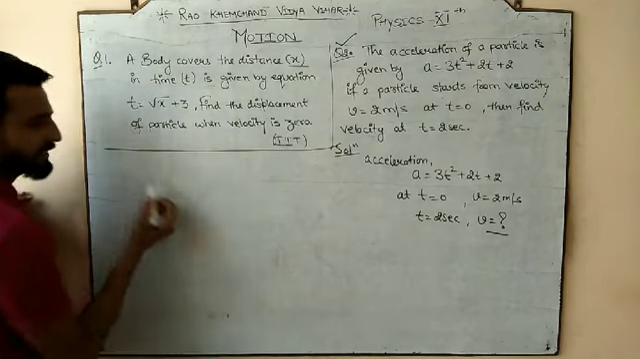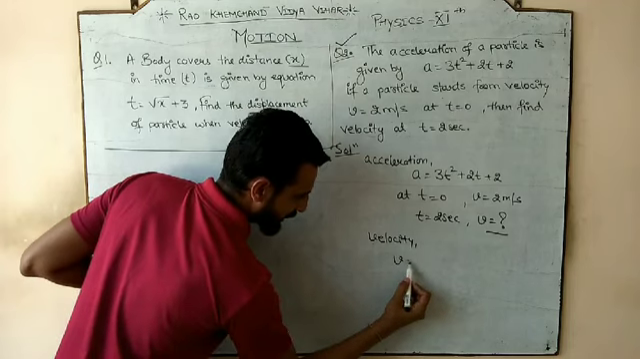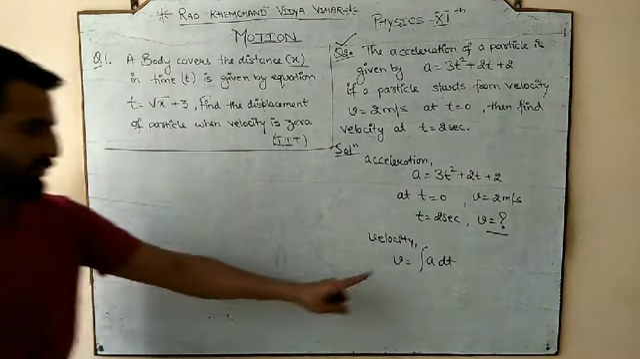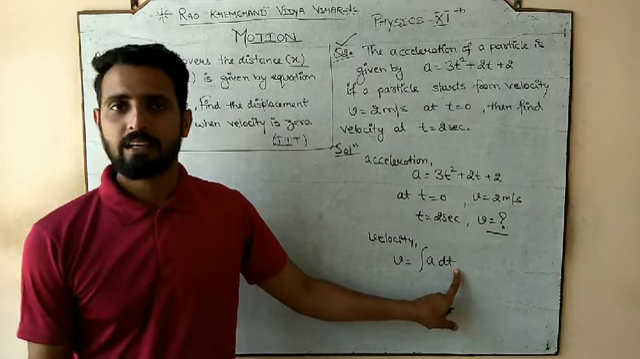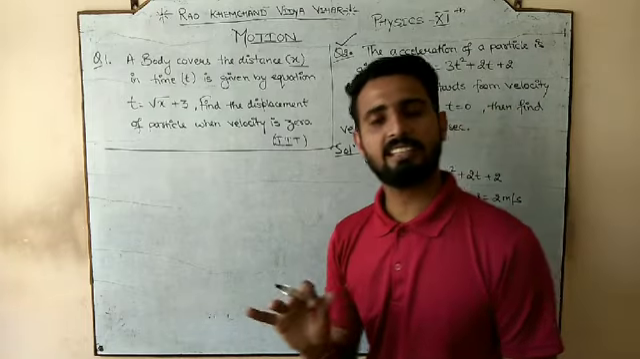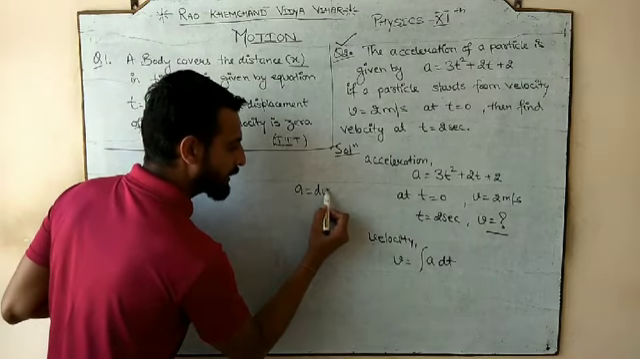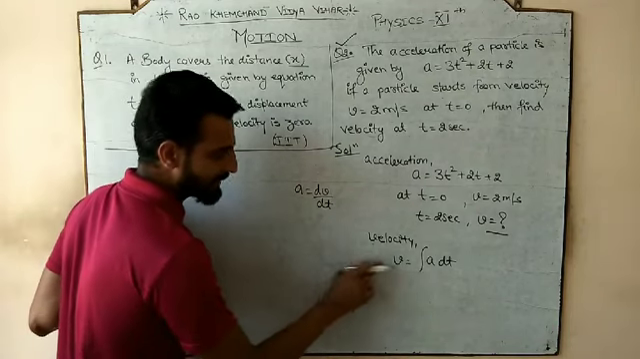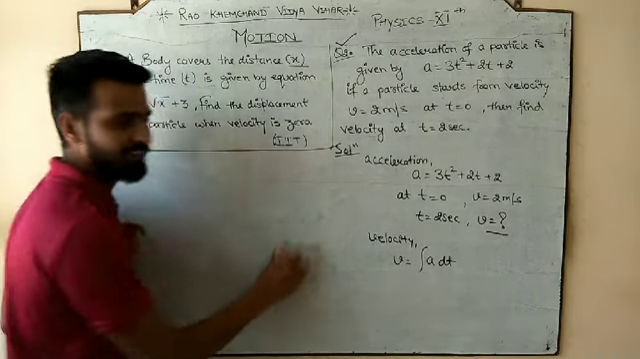So the velocity is given by velocity. The velocity is always the integration of what? Acceleration. Velocity is equal to integration of acceleration with respect to time. Acceleration is the differentiation of velocity with respect to time. Are you understanding the statement? Acceleration is equal to differentiation of velocity with respect to time, and velocity is the integration of acceleration with respect to time, because they are reverse processes. So that's why we are applying this.